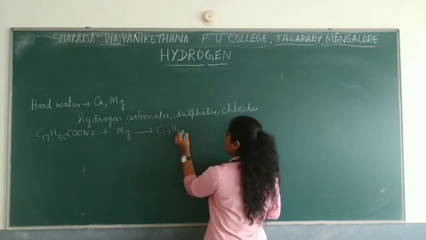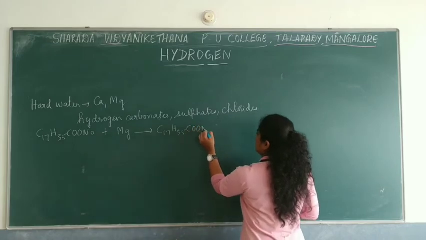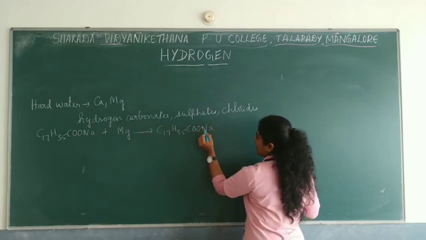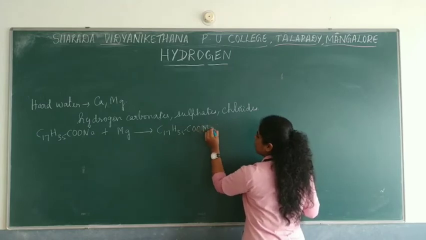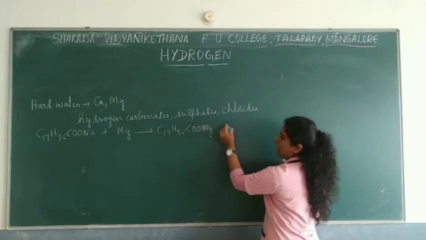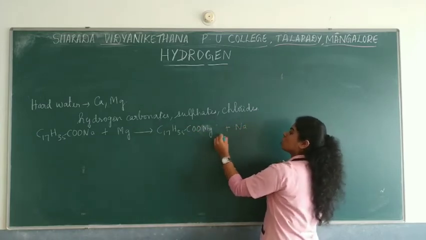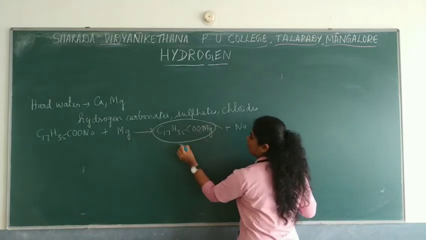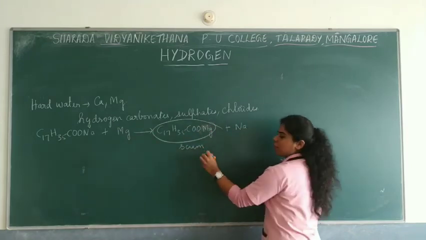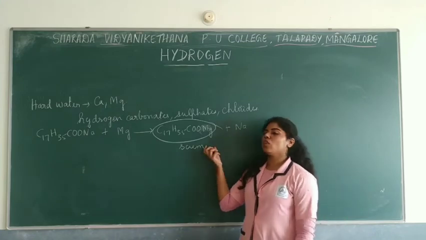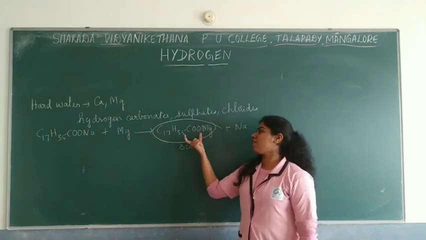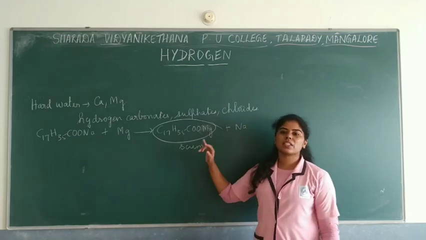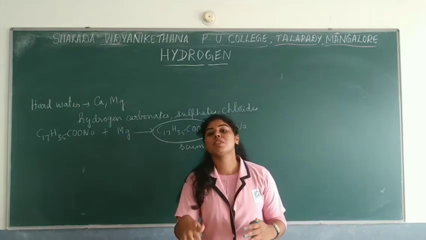The hydrophilic end, COO-Na, is replaced by Mg while reacting with the hard water, and Na is given up. This forms scum, a dirty white precipitate. So during cleaning, if you use soap where hard water is present, they form a dirty white precipitate, that is scum, and hence the cleaning becomes difficult.